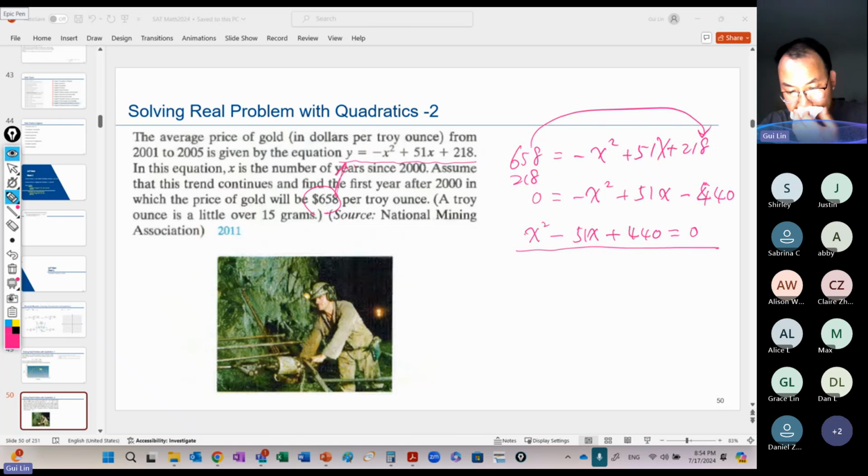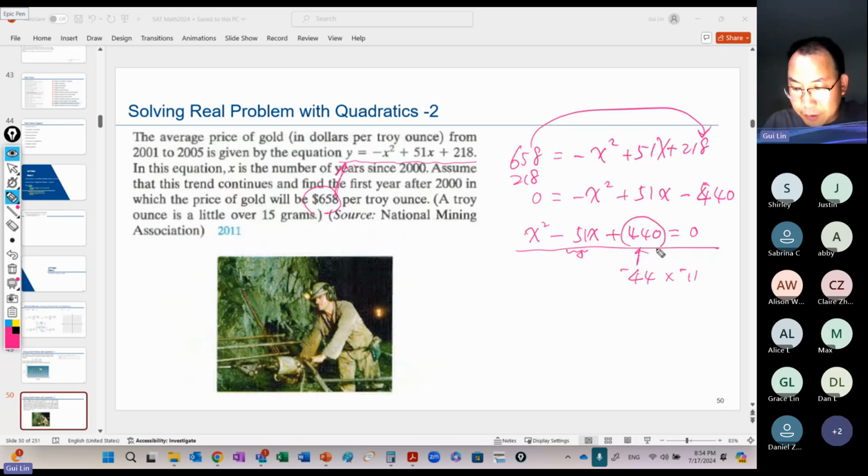Okay, so what will the question be? Find a solution. So actually, we try to factor this part and get 51, right? Maybe 4 times 11. You can get 51. Do you know how to get this one? Everyone knows how to factor this one, right?